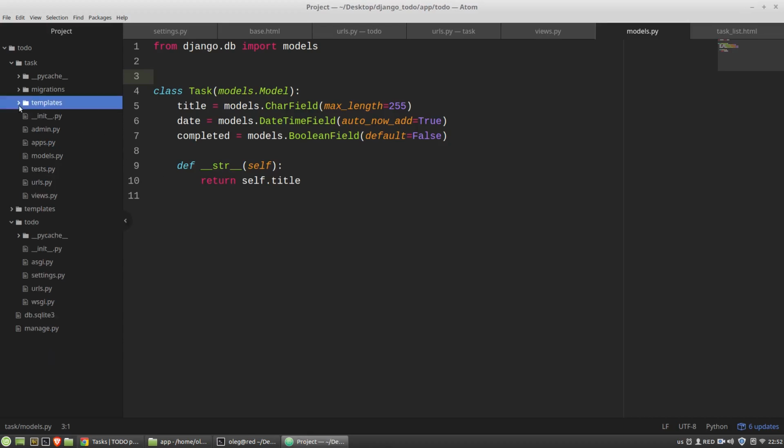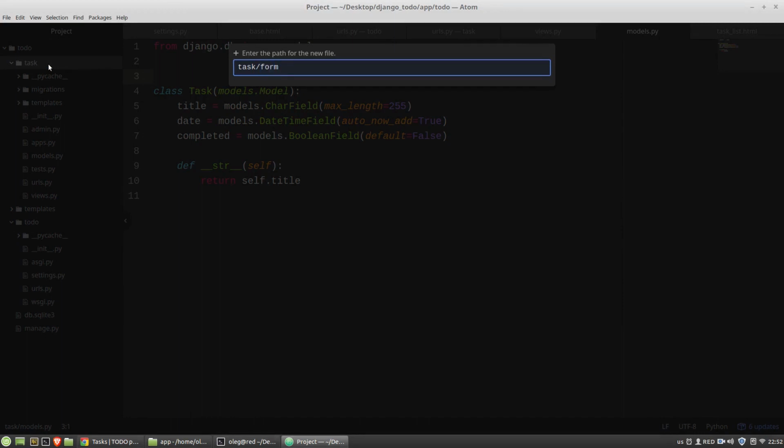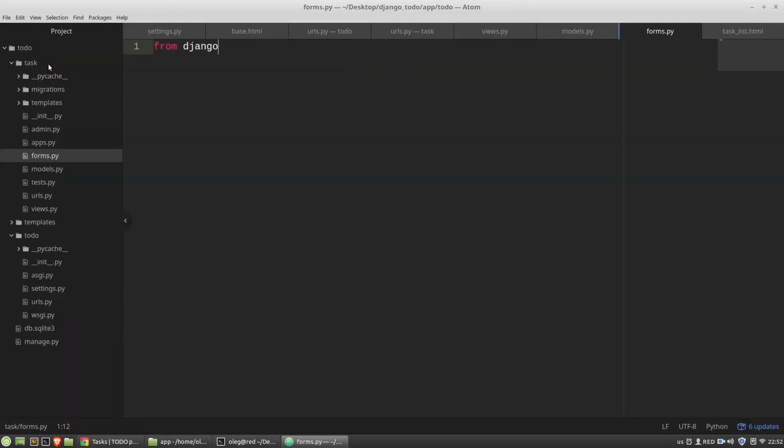And now I want to create a form for this model, and to do it I am creating a new module in the task app that will be forms.py. And here I have to create a new class that will be TaskForm. And I have to import from the models module my Task class. From .models import Task. The dot means the current folder.